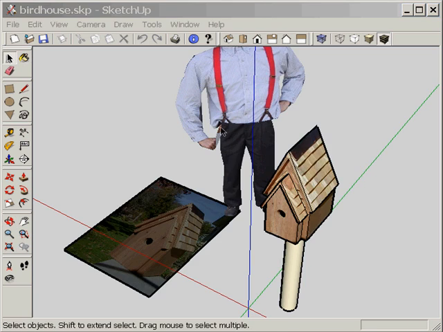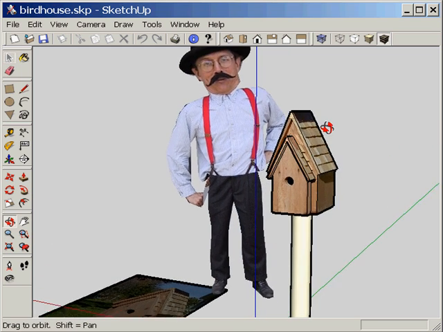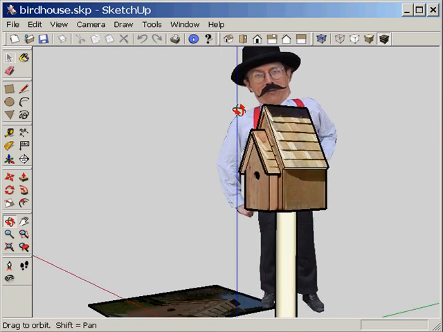And there's our beautiful birdhouse. Oh look, there's the proud owner of a new birdhouse designed in SketchUp.